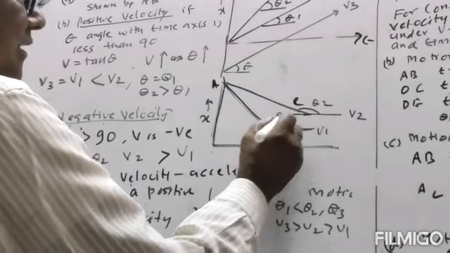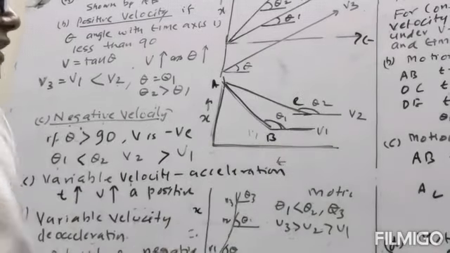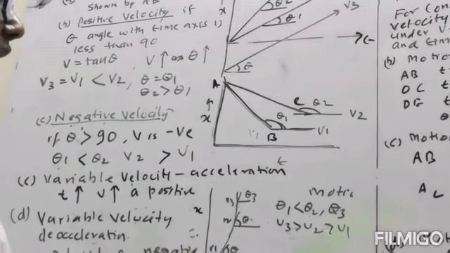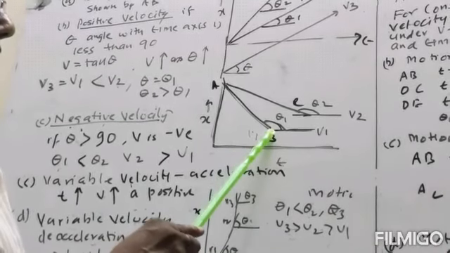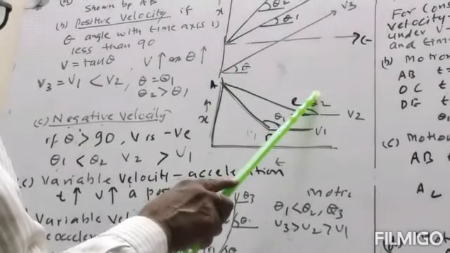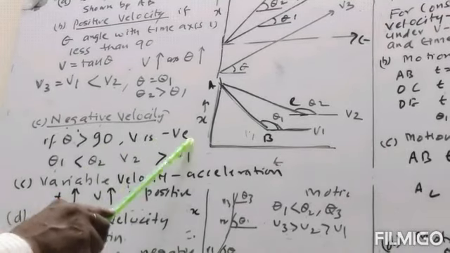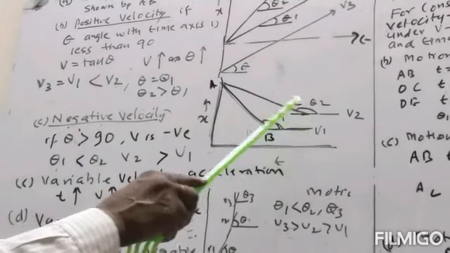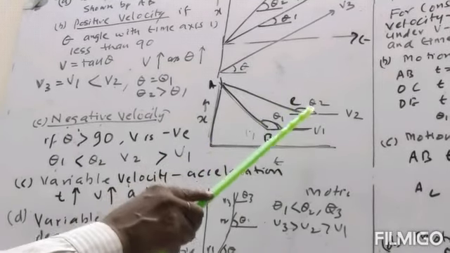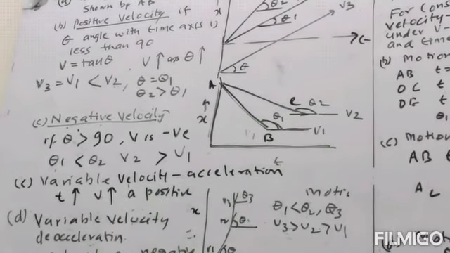We find the angles theta 1, theta 2. Theta 2 and theta 1 are more than 90. When the angle is more than 90, the velocity will be negative. Theta 2 is more than theta 1, so velocity V2 will be more than V1.